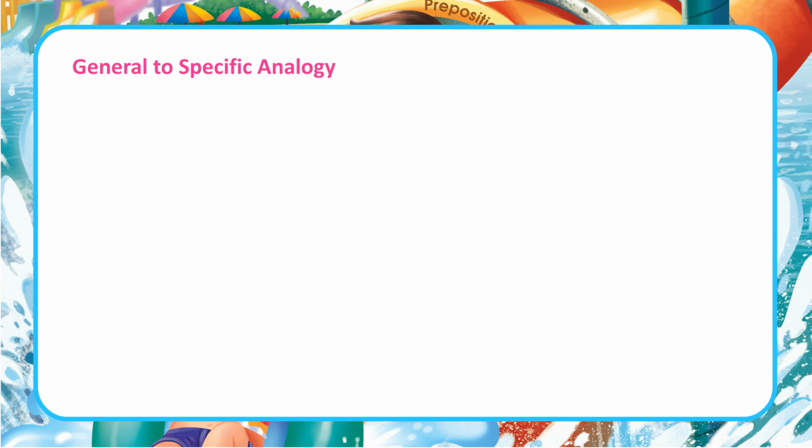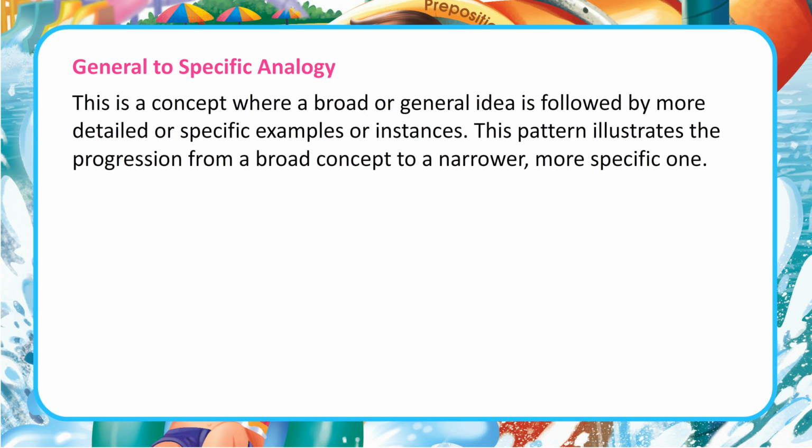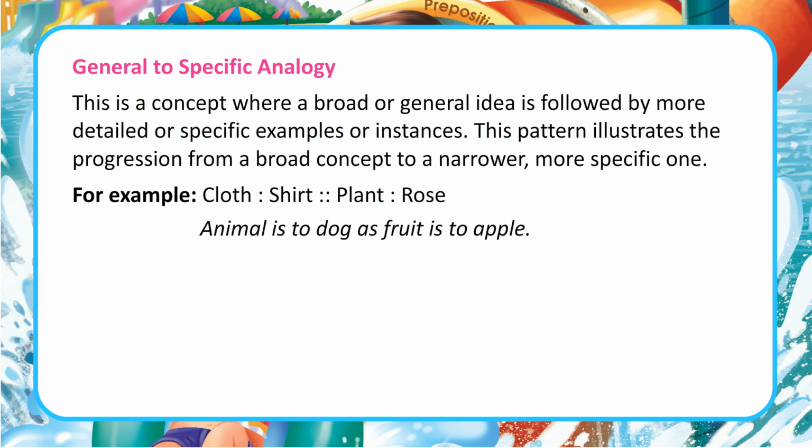General to specific analogy. This is a concept where a broad or general idea is followed by more detailed or specific examples or instances. This pattern illustrates the progression from a broad concept to a narrower, more specific one. For example, cloth, shirt, plant, rose. Animal is to dog as fruit is to apple.